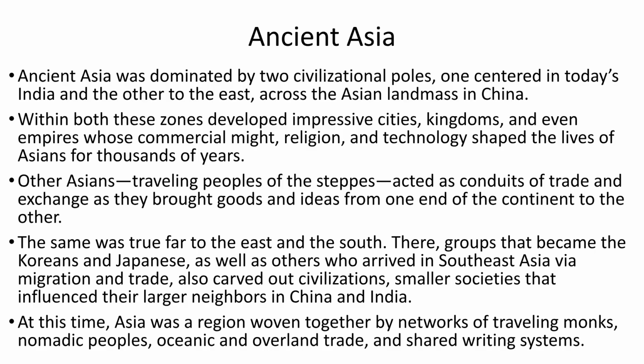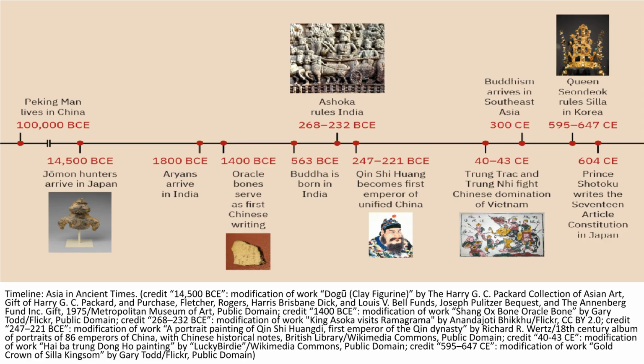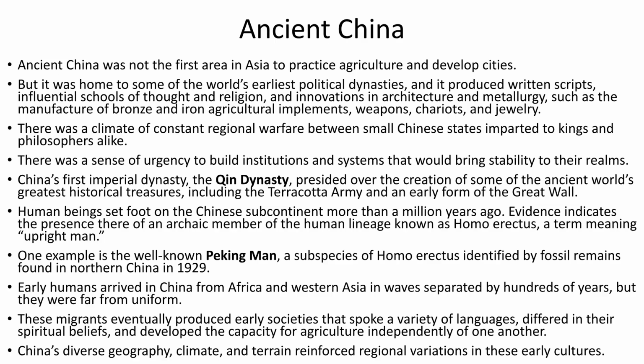exchange across the continent. This timeline highlights key periods and events in ancient Asian history, showcasing significant developments and influential figures. Ancient China saw the rise of early political dynasties, written scripts, and innovations in architecture and metallurgy. Early humans, like Peking Man, arrived in waves, forming diverse societies.